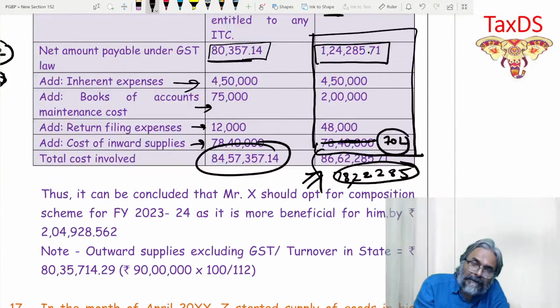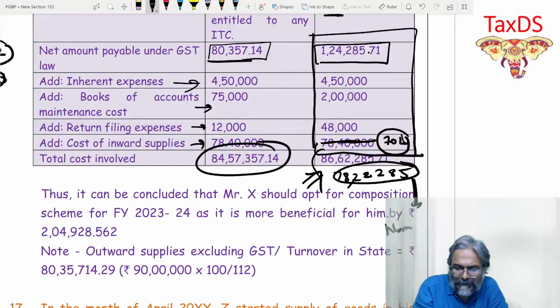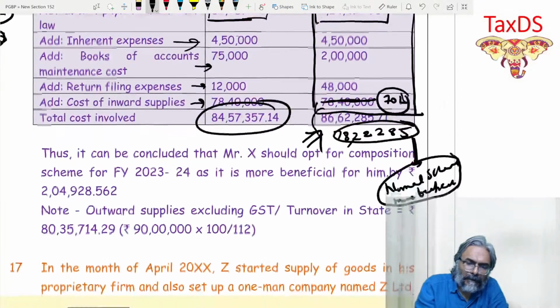So the cost of inward supply in this regard would be, because I am getting the benefit of the credit, which I am reducing it. So therefore, this inward supply would be restricted to rupees 70 lakhs in this context. And therefore, because it is just 70 lakhs, accordingly, what is the final conclusion, students? Final conclusion is the normal scheme is more beneficial. Normal scheme is more beneficial.